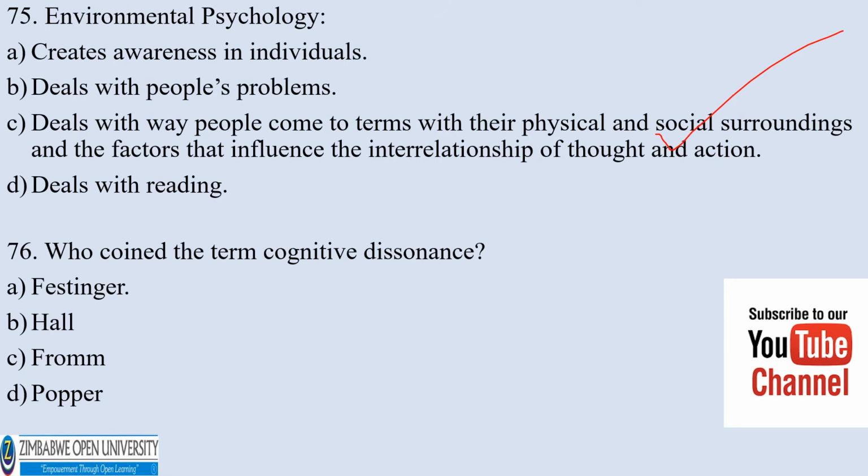Number 76. Who coined the term cognitive dissonance? A, Festinger, B, Ho, C, Fromm, D, Popper. The correct answer is A, Festinger.